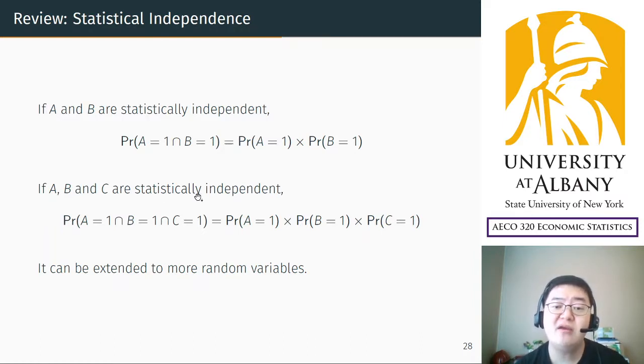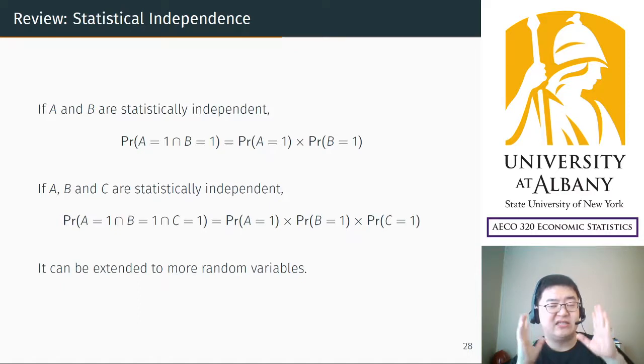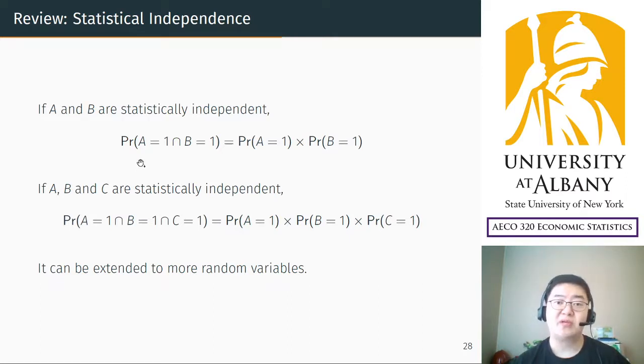When you have three, it holds in the same way, just with more multiplications. It can be extended to many more. If you have 100 statistically independent random variables, you can have the product of 100 probabilities. It's not that difficult to understand. Simple extension.